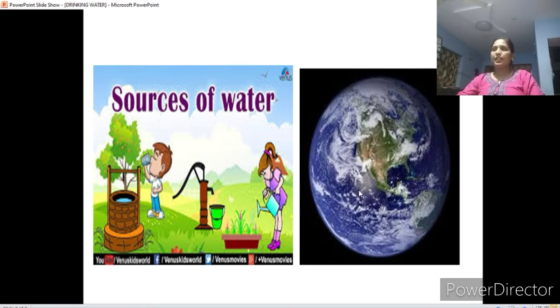Actually so much water is there, 3 by 4, but all of this is salty water, which couldn't be used for drinking at all. The water known as drinking water is only one part. The remaining is all salty water, sea water, ocean water, which we couldn't use for any other purpose.